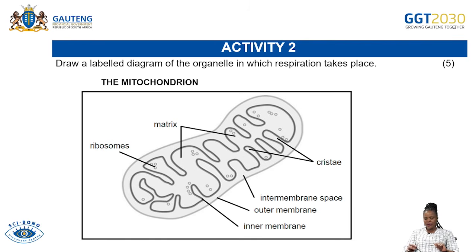Remember that on the outer side we've got the outer membrane, and then the inner membrane, and inside the inner membrane we've got those folds which are called the cristae, and then inside the cristae that's where we have the matrix. The matrix is inside, and inside the matrix there are ribosomes. So that is a structure that you should be able to draw and fully label, because it's a simple drawing to do, whether in a test or in the examinations.